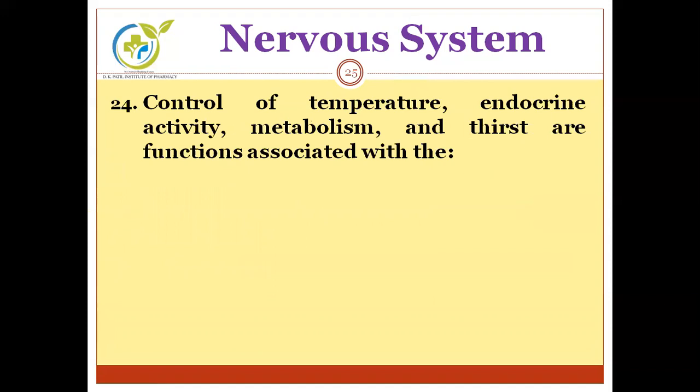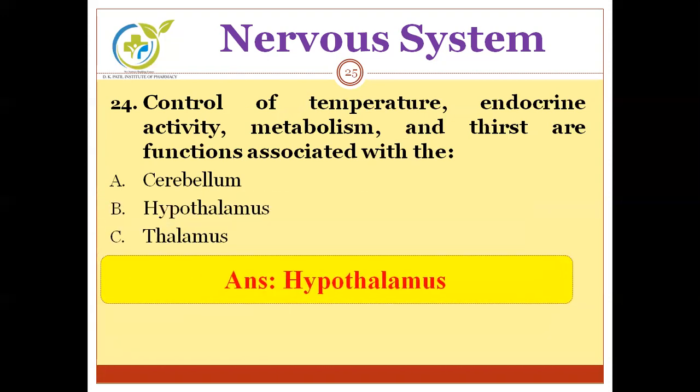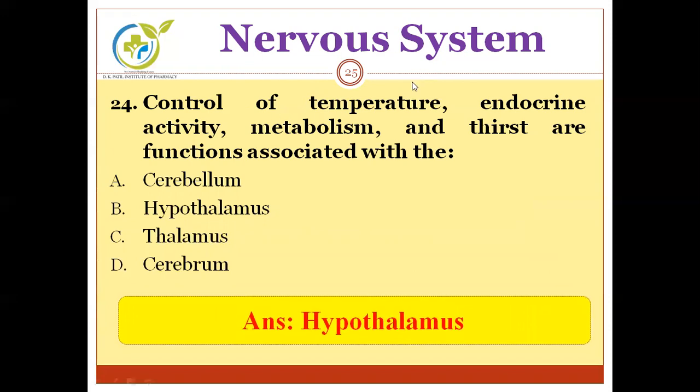Next, control of temperature, endocrine activity, metabolism, and thirst are functions associated with. Options are cerebellum, hypothalamus, thalamus, cerebrum. Any guesses? The correct answer is hypothalamus. Hypothalamus controls temperature of the body, endocrine activities, metabolism, along with thirst.